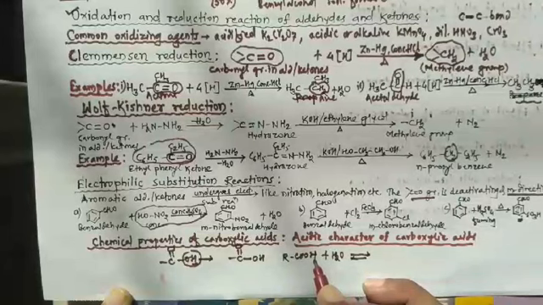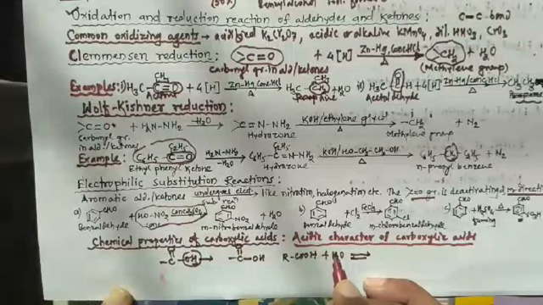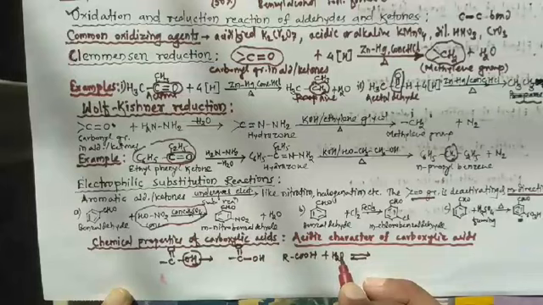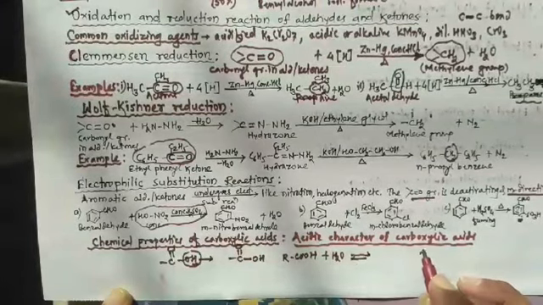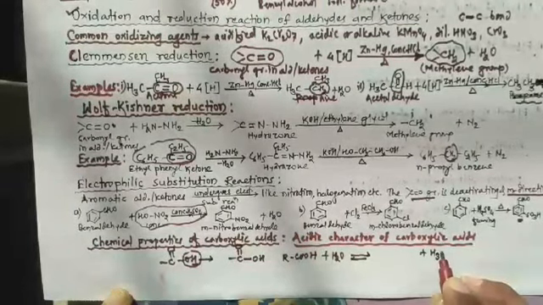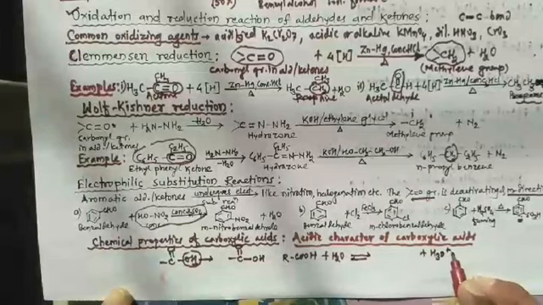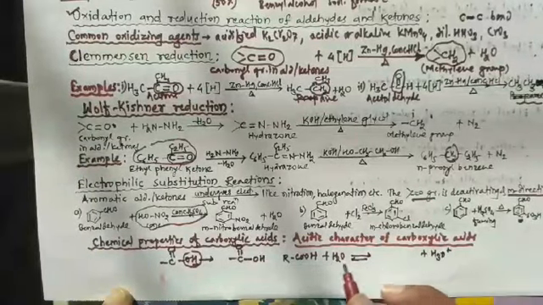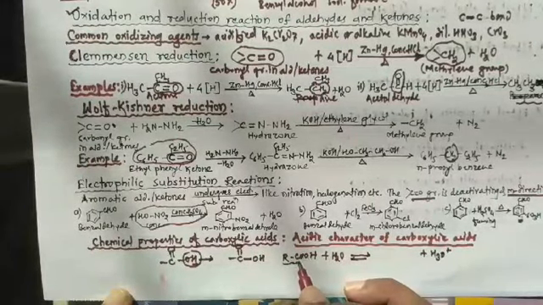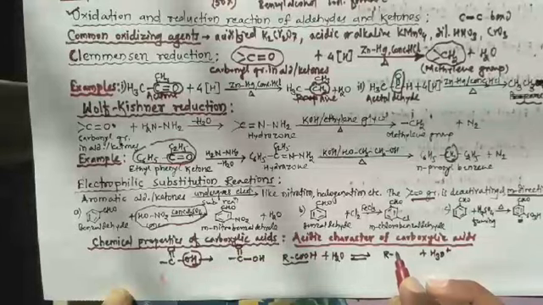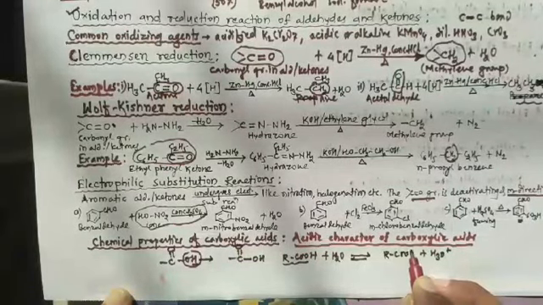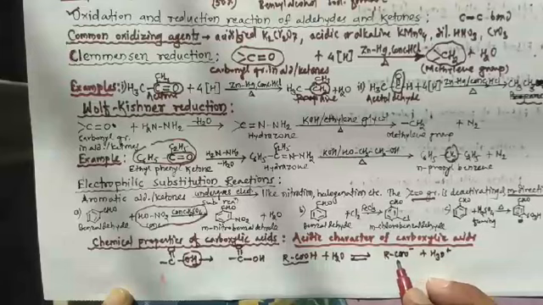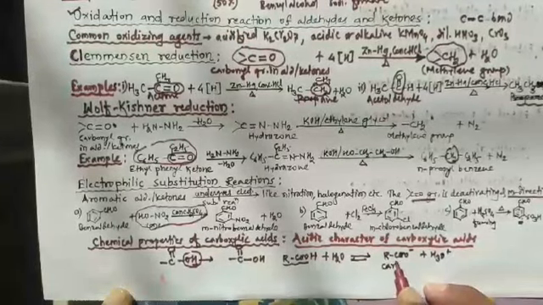This hydrogen dissociates as a proton and gets accepted by the electron rich oxygen atom of water. Therefore, formation of the H3O+ species takes place, that is the hydronium ion, and the remaining fragment is RCOO minus, and this is the carboxylate ion.